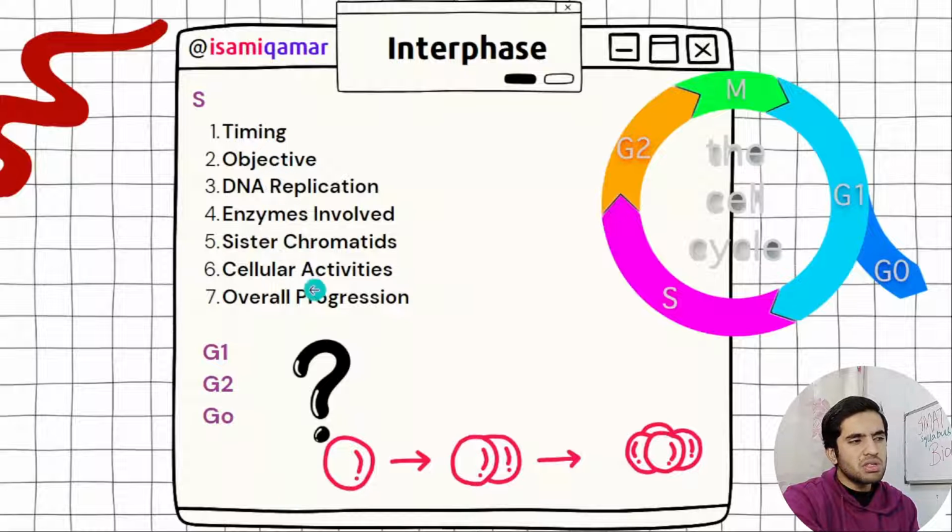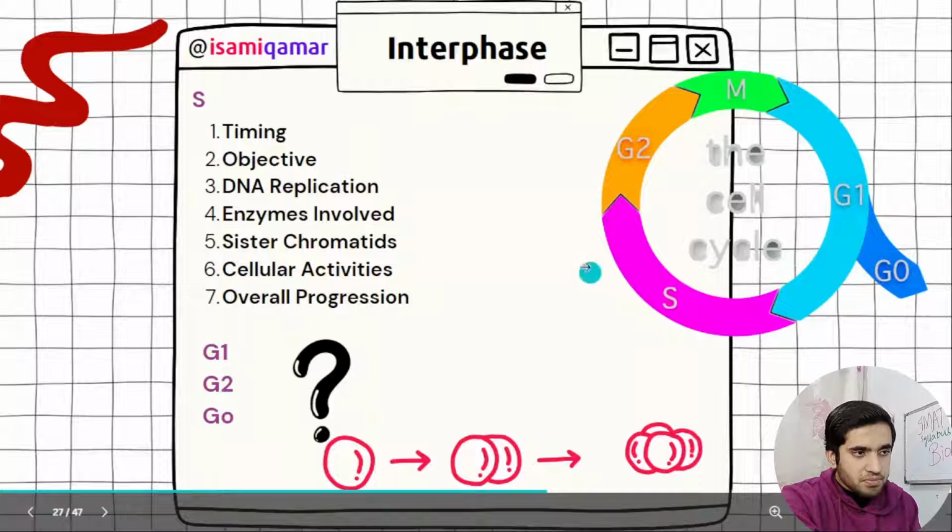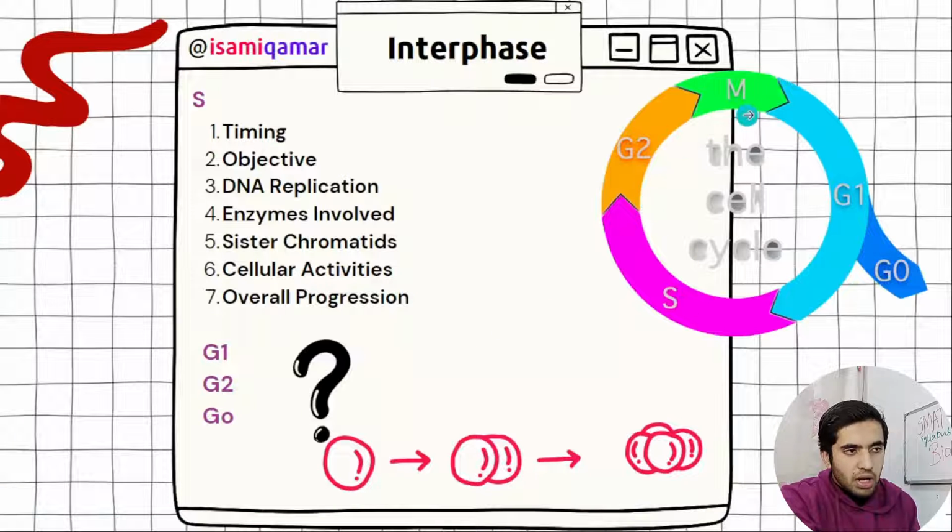You do not have to know all this stuff, but for formality, if you are following some books and want to say that you are clear in this chapter, then make sure that you have gone through all this list: S phase, G1 phase, G2, G0 phase. This is how the cell cycle occurs: G1, S phase, then G2, then M phase, then G1 again, then G0. If a cell does not want to go to S phase, then it converts into G0 phase.